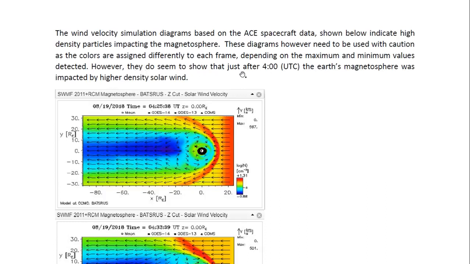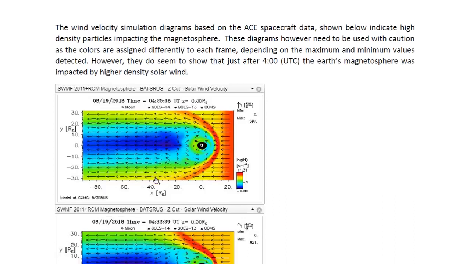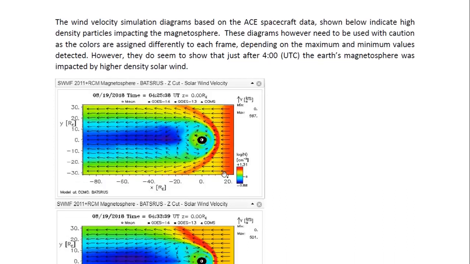However, they do seem to show that just after 4 UTC, the Earth's magnetosphere was impacted by higher density solar wind, and this is for August 19th, 2018. So as you can see, it looks like this is high density plasma coming in.